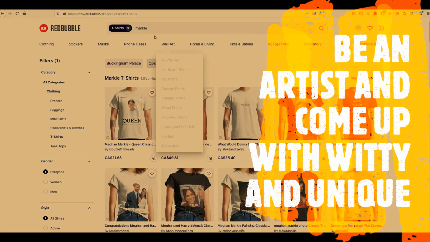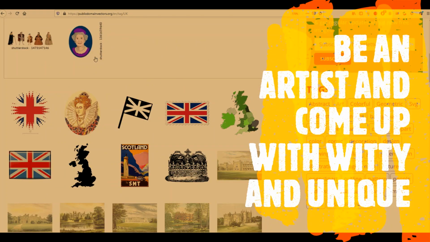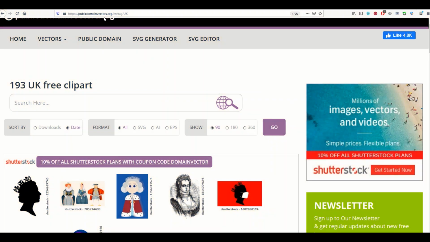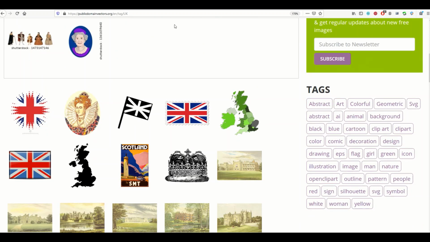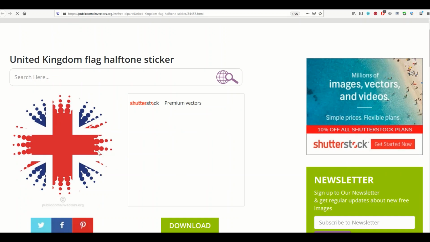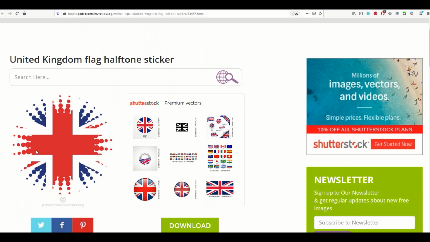So I hope you found that helpful. There's a few different ideas here. Another one is publicdomainvectors.org. You can look and find things like this, for example. This is a United Kingdom flag, but it's in halftone. You could write Meghan on there. You could write Harry. Maybe you write Markle and you write Harry and the A intersects. You could have things like that that are witty and graphically interesting if you want to take the Union Jack or something that's public domain.